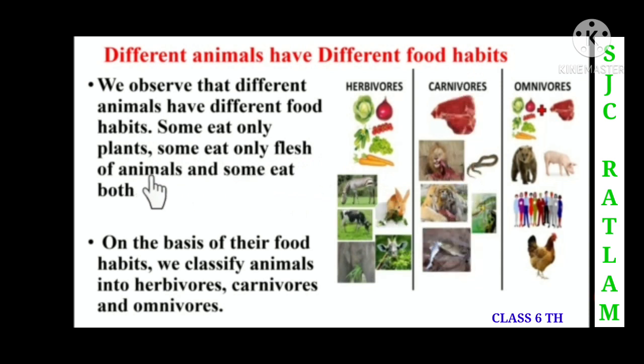And some eat both. Here we can see omnivorous, they eat both plants and animals. On the basis of these food habits, we classify animals into herbivorous, carnivorous and omnivorous.